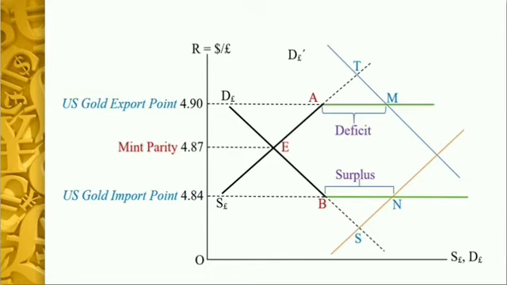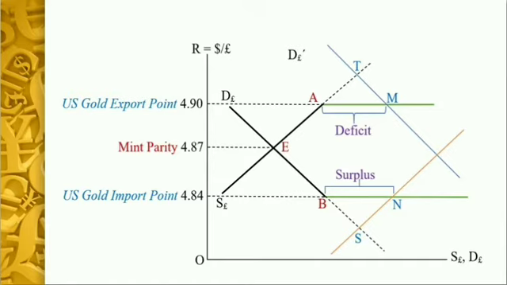Now clearly at point M, the total demand for pound is more than the total supply of pound. Now the total demand for foreign currency will give us the total demand for import, and the total supply of foreign currency will be giving us the total amount of export. So at this point there is a deficit by the amount AM, or it is the excess demand for pound. Since there is excess demand for pound, then gold will be flowing out of the US economy.